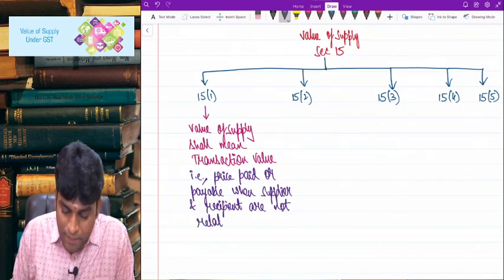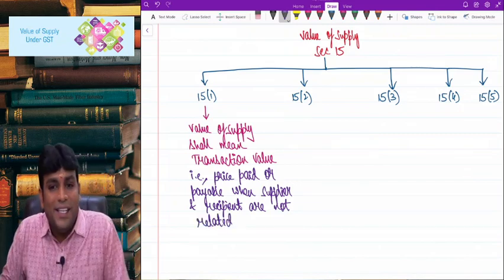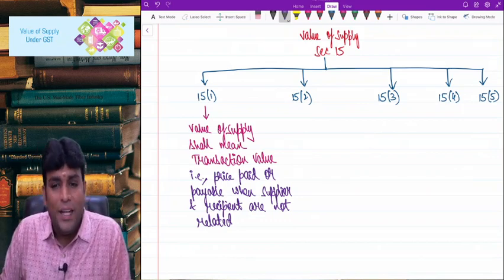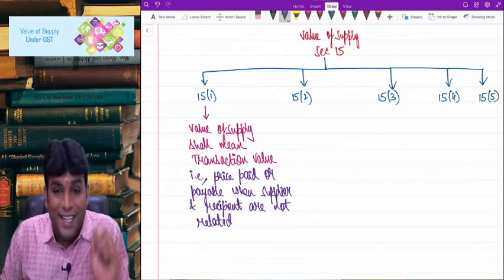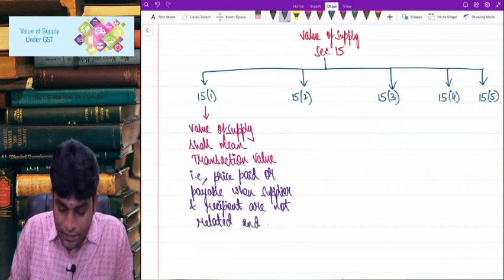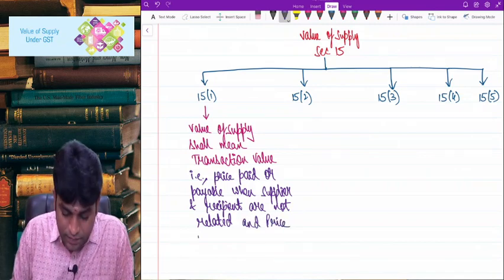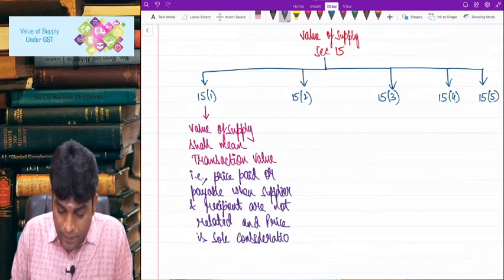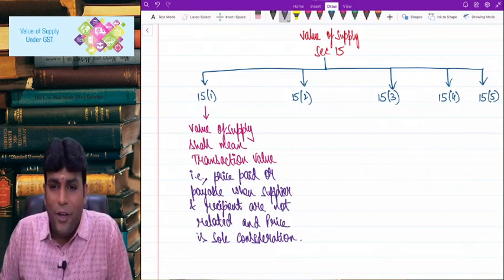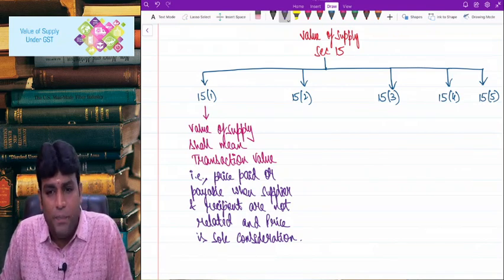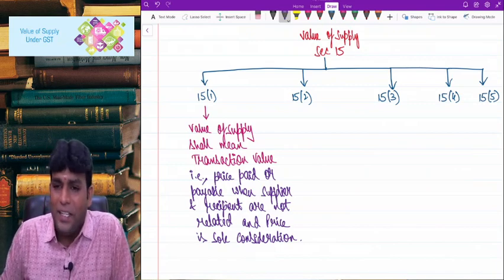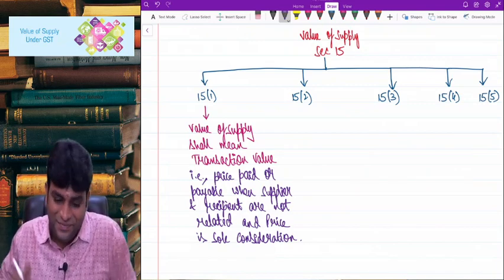I repeat one more time. 15.1 says value of supply shall mean transaction value, that is price paid or payable when supplier and recipient are not related, and price is sole consideration. So 15.1 says value of supply shall mean transaction value, that is price paid or payable when supplier and recipient are not related and the price is sole consideration.